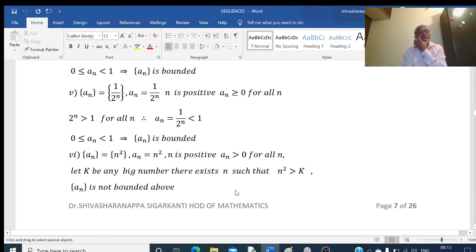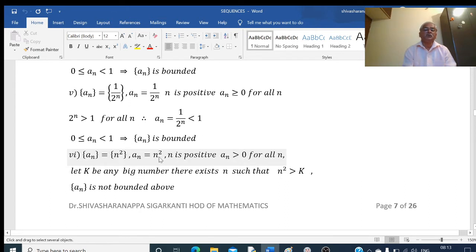Next, this is an example here. An equal to n square. So an is equal to n square. N is positive, therefore it is greater than or equal to 0. And in particular, it is greater than 0 because n starts with 1. Or we can write an is greater than or equal to 0 also. No problem. That means 0 is the lower bound of this sequence. Okay. That this sequence is bounded below.